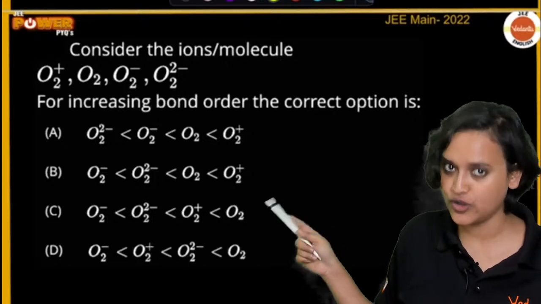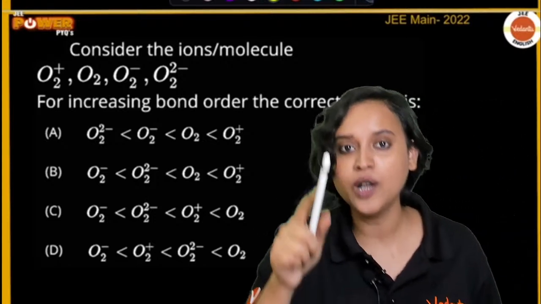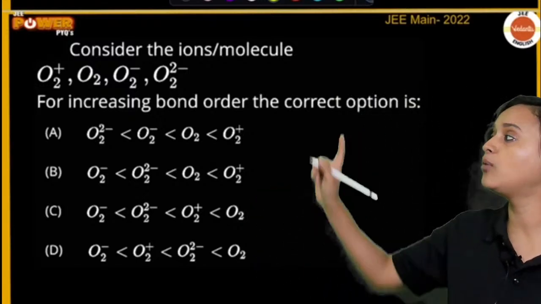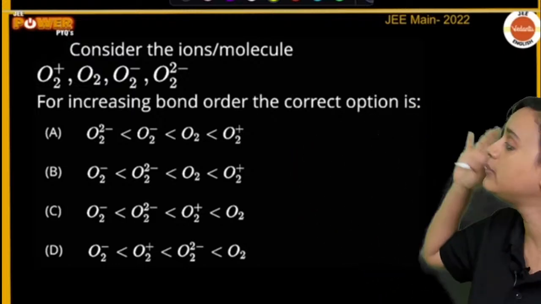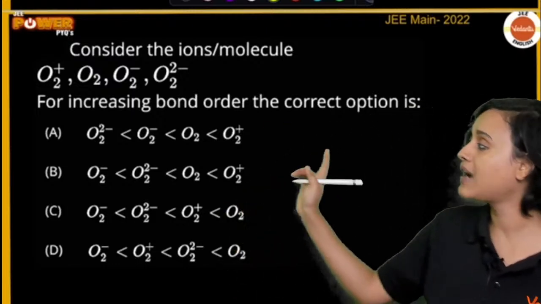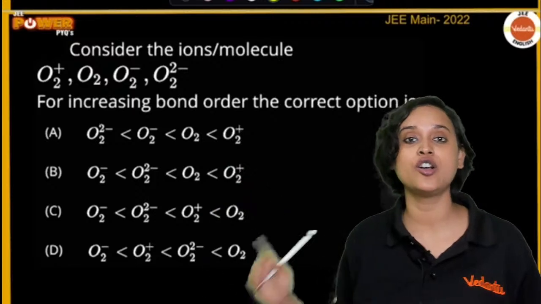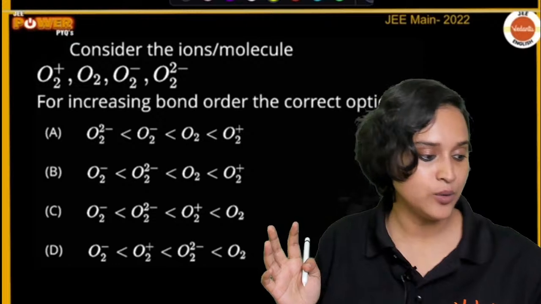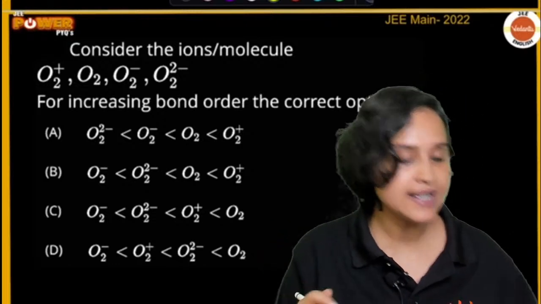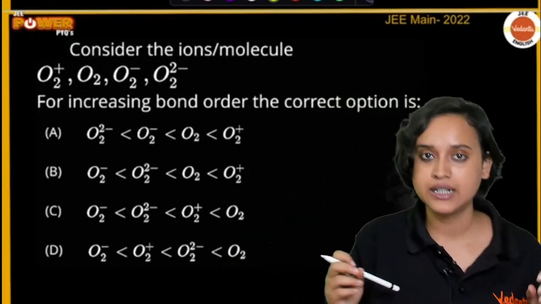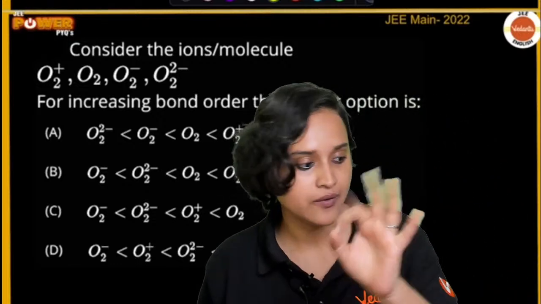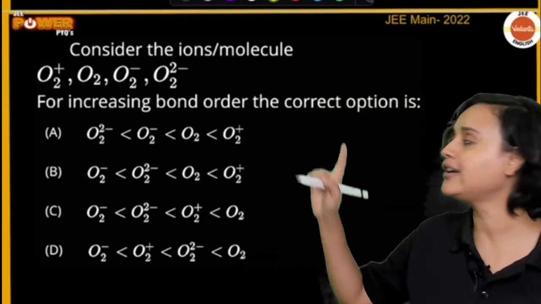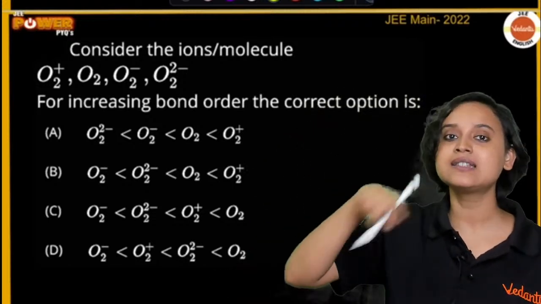Do you see? So, can you all promise me that you will be looking at this particular molecular orbital? That means you will be practicing the molecular orbital theory of oxygen a little more? Can you all promise me this, everybody? If you do so, trust me, you will be able to get 4 marks. Okay? Chalo, let us have a look at it. Now, we all know that O2 2 minus has 16 plus 2 electrons.